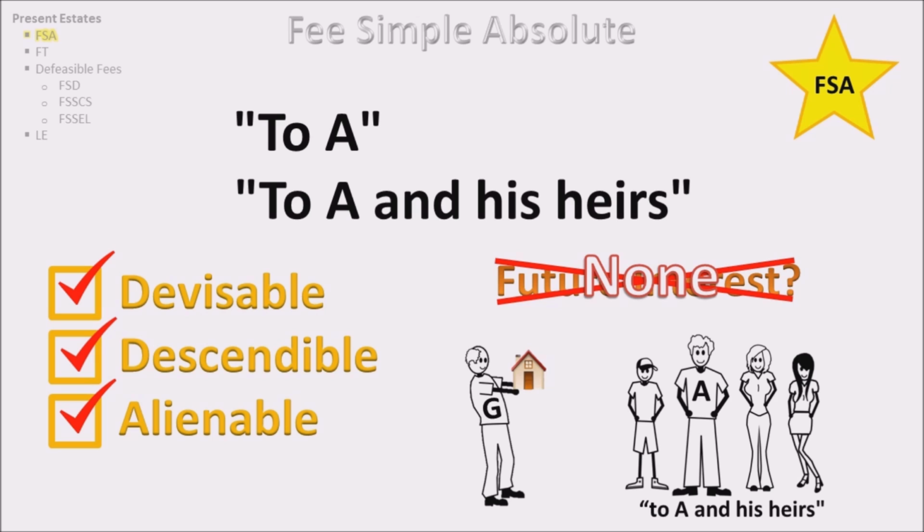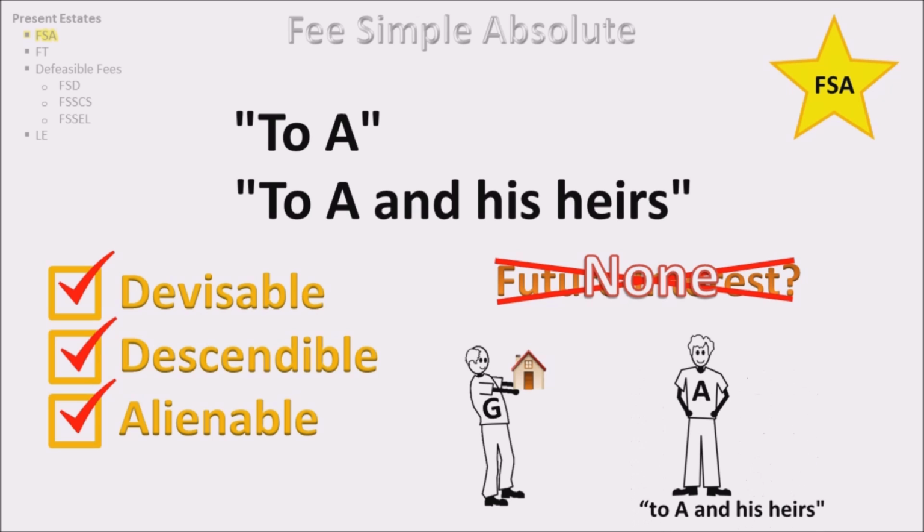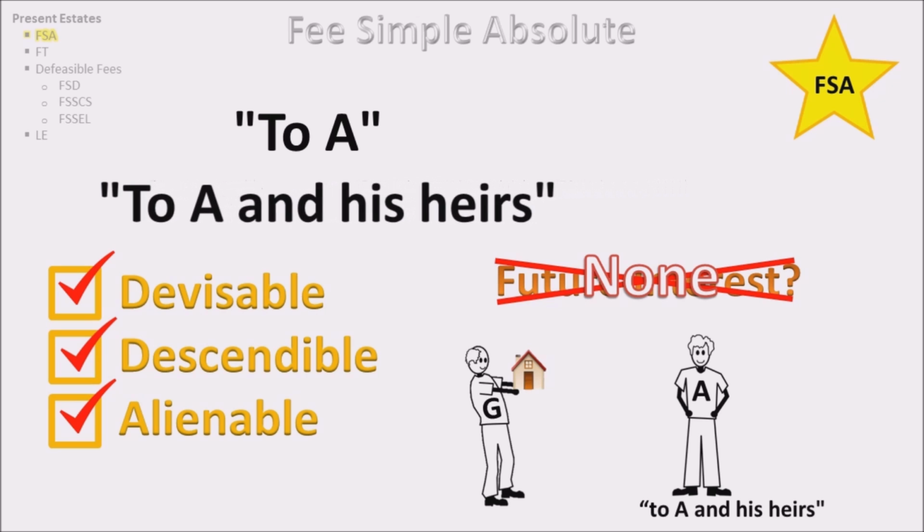For example, grantor conveys land to A and his heirs. If A is alive, do A's heirs have a future interest? No. A's heirs have nothing. The important rule to remember is that a living person has no heirs. Living people may have prospective heirs, but they are not considered in the analysis of a fee simple absolute. Thus, in analyzing a fee simple absolute, the language "to A and his heirs" is the same as "to A."